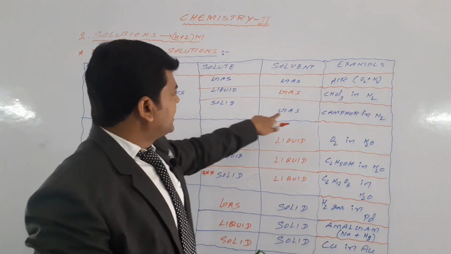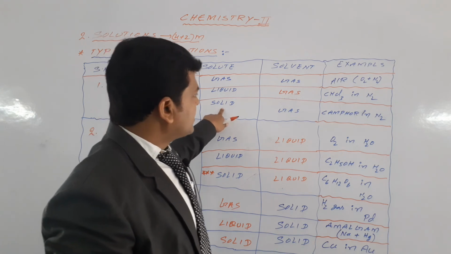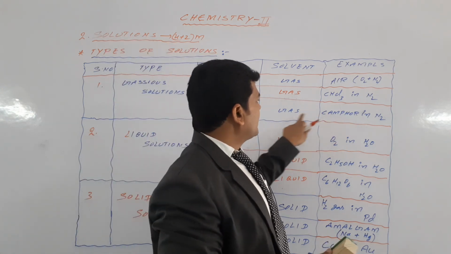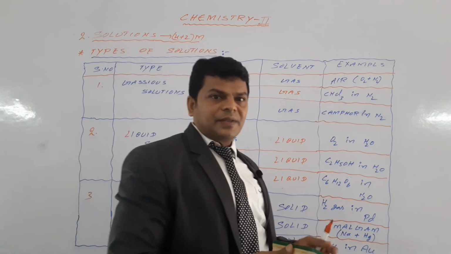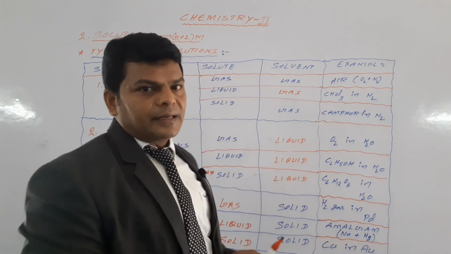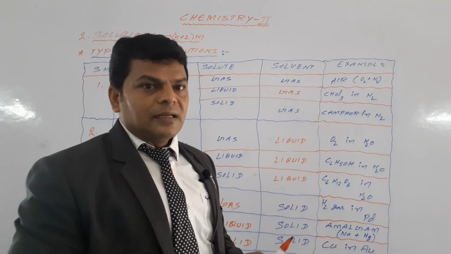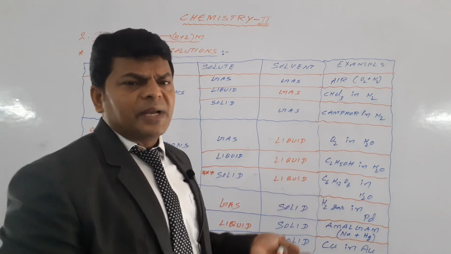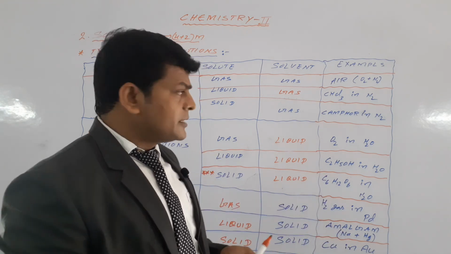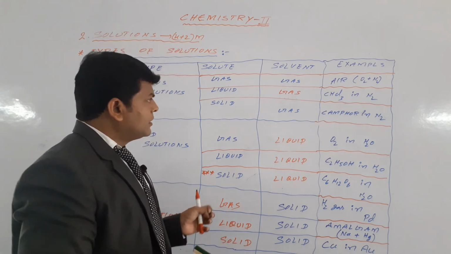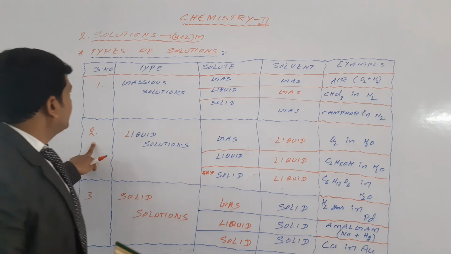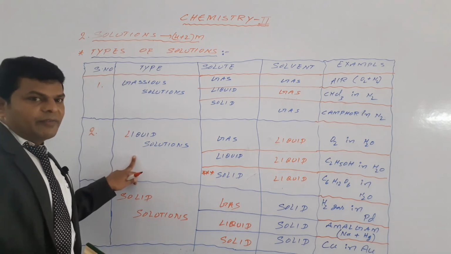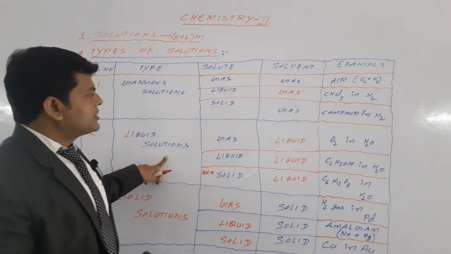Next, solid in gas type of solutions. Here the solid is camphor and the gas is nitrogen. When you are burning camphor in air, then camphor is in nitrogen, because air contains a higher percentage of nitrogen. Then the next type of solution, liquid solutions.